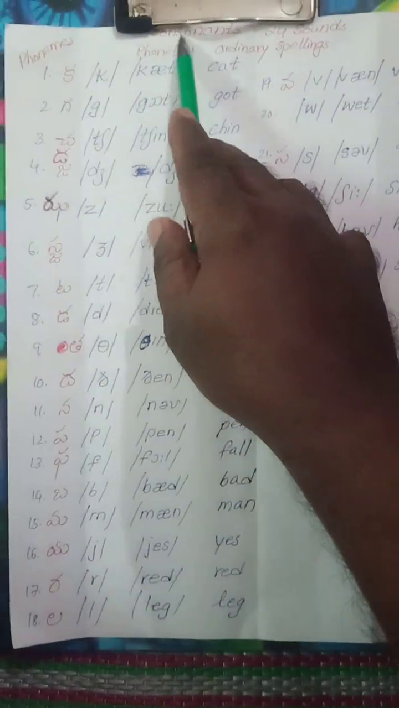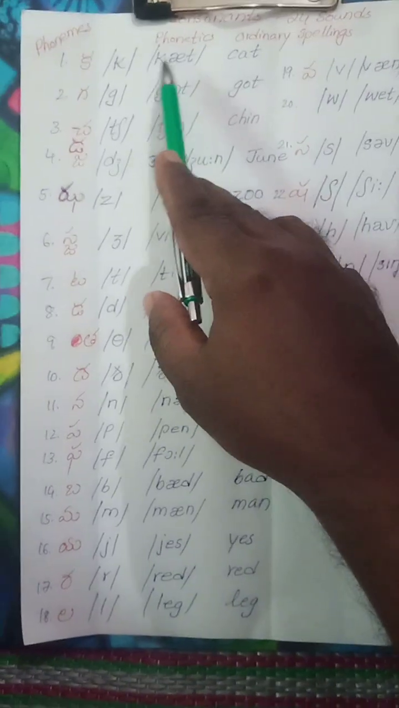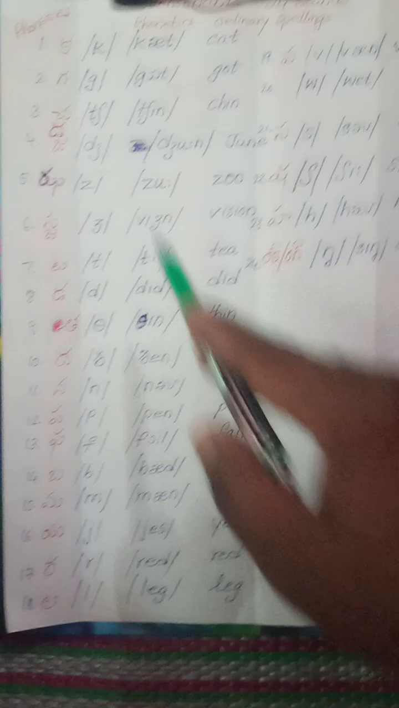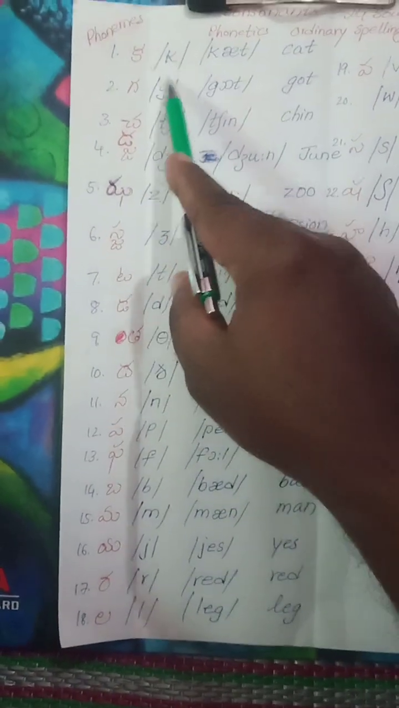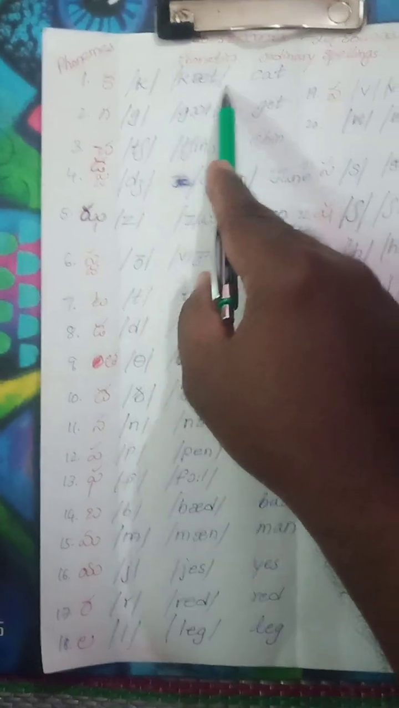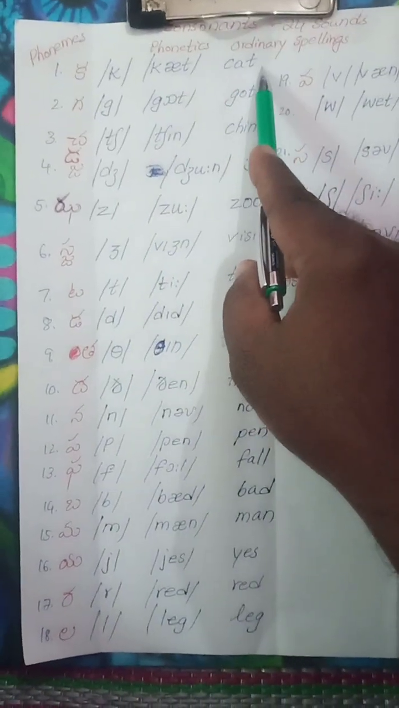Now let us learn consonants. There are 24 consonant sounds. These are phonetics and these are ordinary spellings. In consonants the sounds are 24. Ka, cat, ordinary spelling cat.